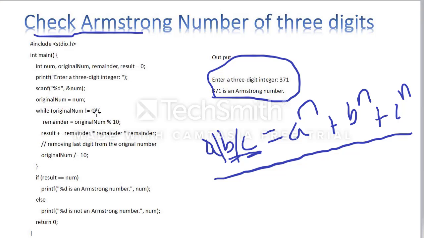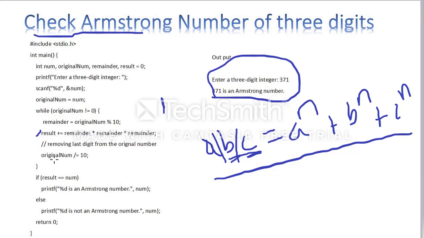While the original number is not equal to 0, I have to take this condition. So I take modular division by 10. For example, I am taking 371. 1 is taken first. So result is equal to result plus remainder into remainder into remainder, means remainder cube. What is the remainder here? 1. 1 cube is equal to 1. Result is already 0, so 0 plus 1 is equal to 1.